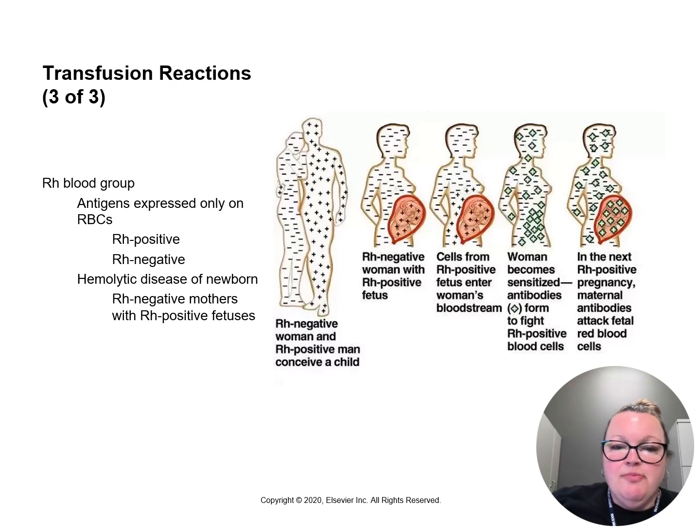If there's another pregnancy and the baby is Rh positive again, this could cause a problem. So after the first birth, mom will actually receive what's called RhoGAM. This is an anti-D antibody which will prevent sensitization against the antigen. So the mom will not attack the second baby's blood.